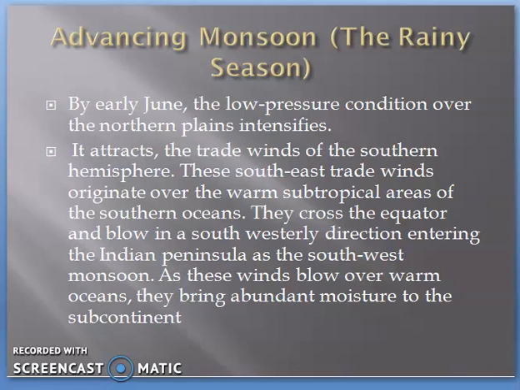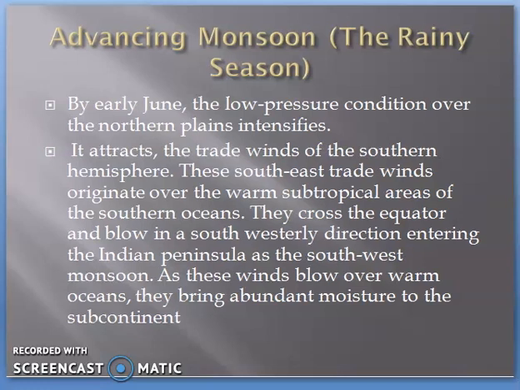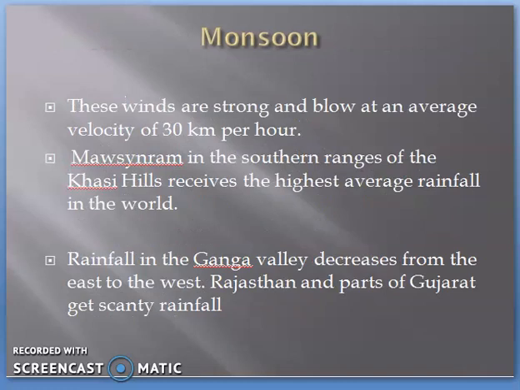Now this southwest monsoon blows over the warm ocean, so it carries a huge amount of moisture with it. The velocity of the wind is about 30 km per hour, and with the exception of the extreme northwest, the monsoon winds cover the country in about a month.